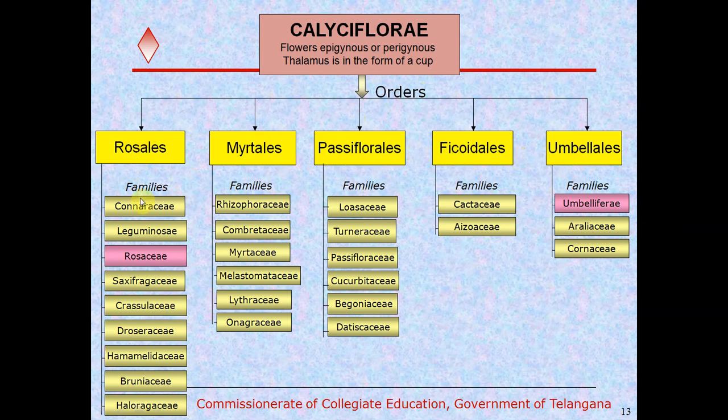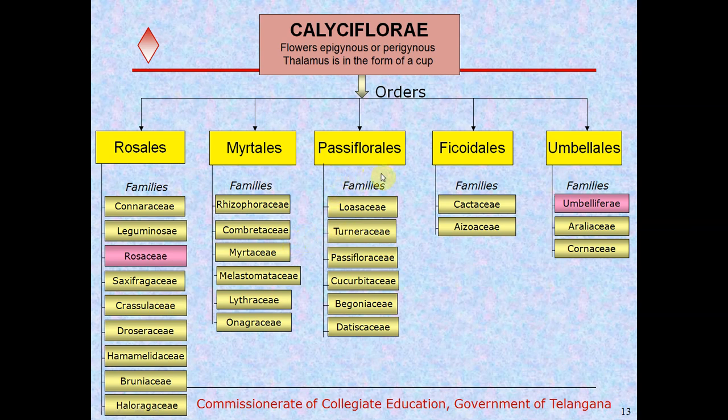And Rosalis is divided into the families Cornaraceae, Leguminosae, Rosaceae, Saxifragaceae, Crassulaceae, Droseraceae, Hemamelidaceae, Brunniaceae, and Haloragaceae. And the Myrtalis order is divided into 6 families: Rhizophoraceae, Combretaceae, Myrtaceae, Melastomataceae, Lythraceae, Onagraceae.